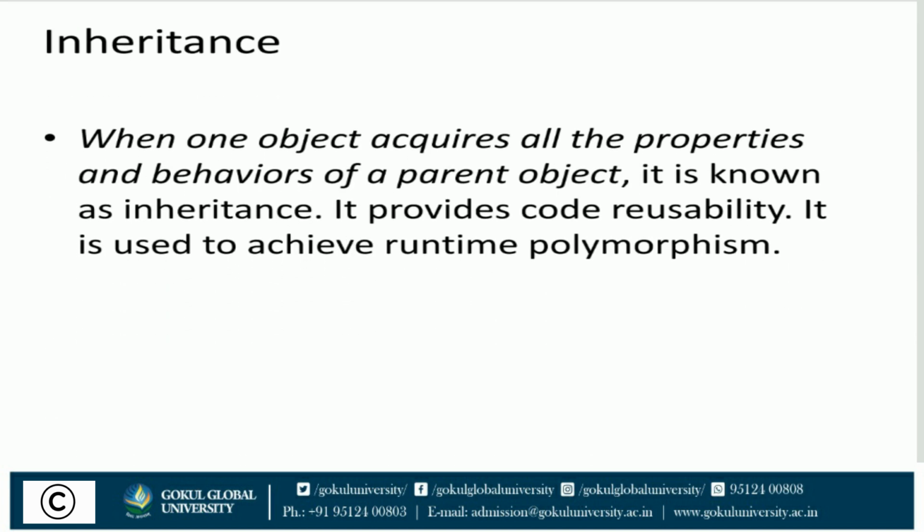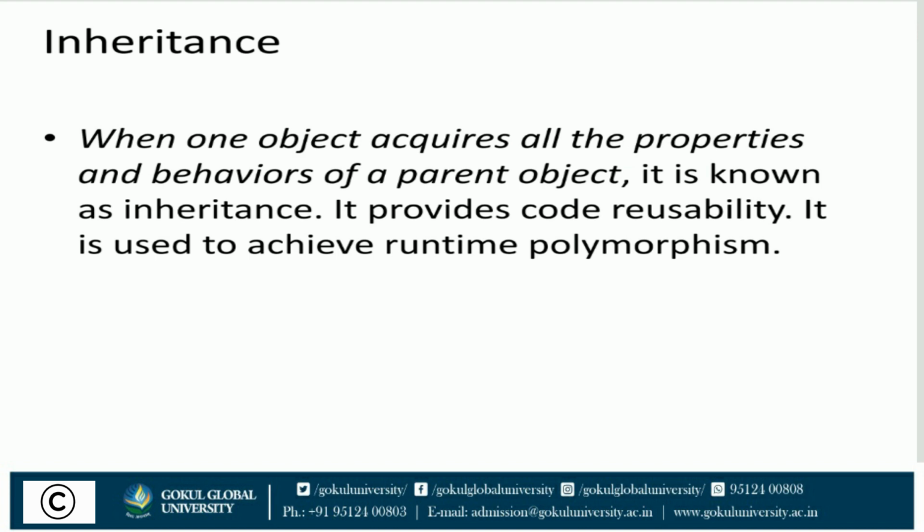Inheritance. When one object acquires all the properties and behaviors of a parent object, it is known as inheritance. It provides code reusability. This is the main advantage of inheritance. It is used to achieve runtime polymorphism.